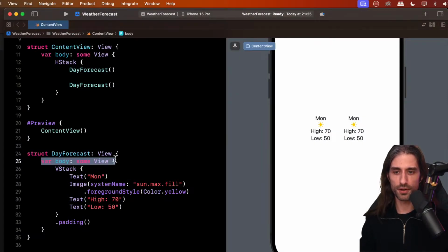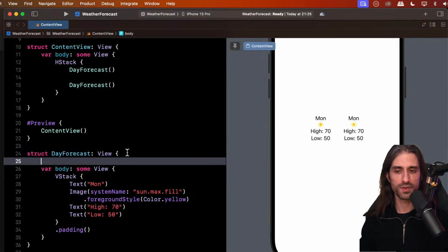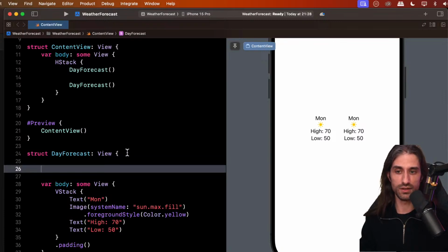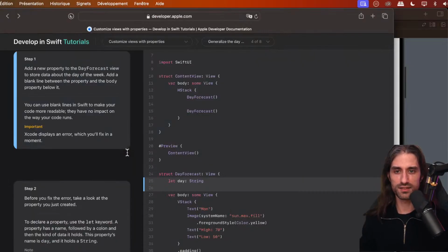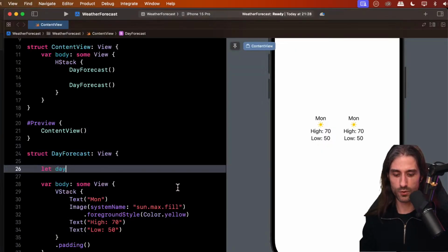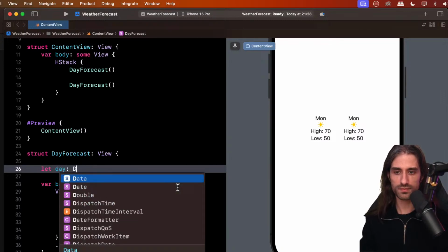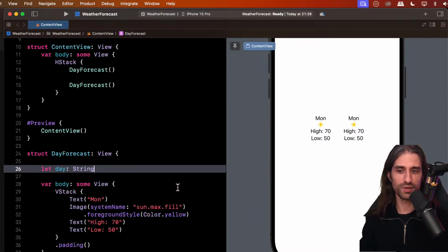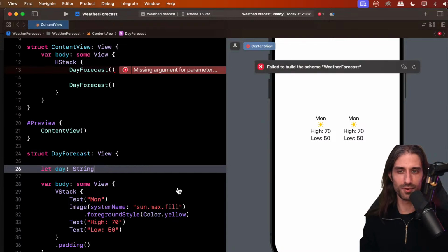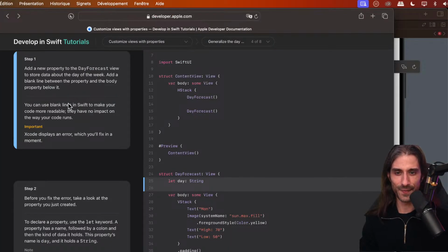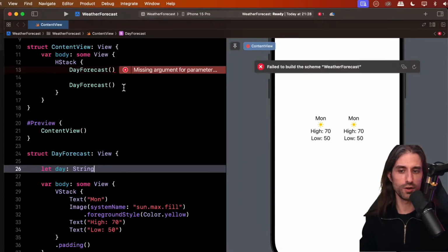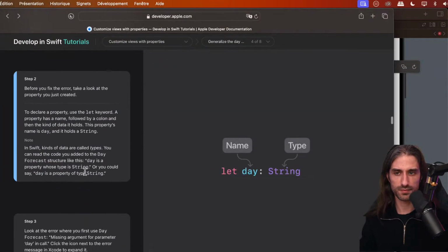You add a new blank line between the property and the body property below it. So this is a property. It's something that stores data, I guess the most generic way to define it. And so they say we do let day equal string. You see why I try not to type, because I make mistakes very easily when I'm focused on also explaining. All right. You can use blank lines in Swift to make your code more readable. They have no impact on the way your code runs. Important, Xcode displays an error which you'll fix in a moment. So if you have an error, it's normal, don't be alarmed by it.